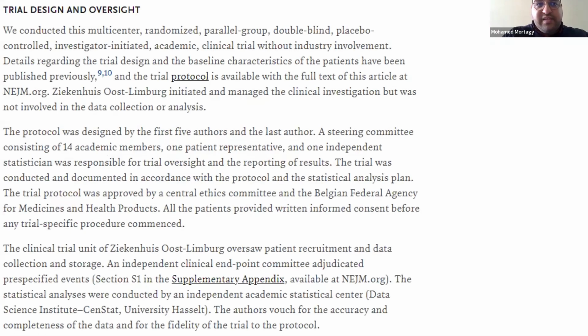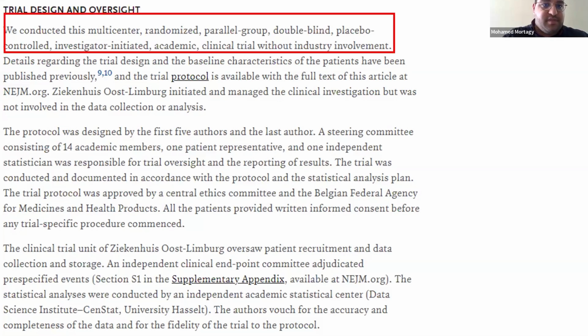So if we look at the method section in the paper, you will see they said we did multi-center randomized. So it's randomized, parallel groups, like two groups. Double blind, it's really good. So there are 3 different levels of blinding. Single blinding, where only the patient doesn't know. Double blinded, where the doctor and the patient don't know the treatment. And also there's triple blinded, when the statistician doesn't know, just comparing drug A and B, and then the PI only knows which is A, which is B. So double blind is the gold standard. So they did the gold standard of double blind, placebo controlled.